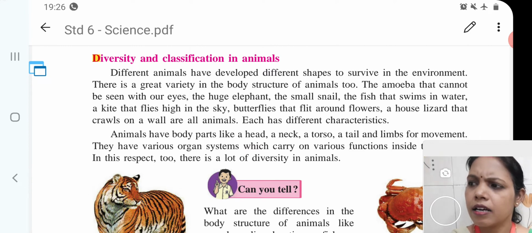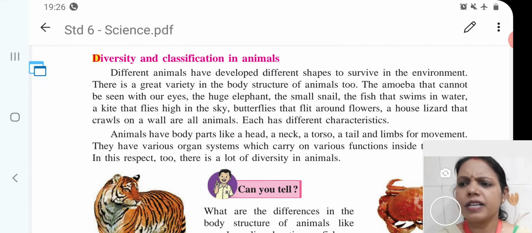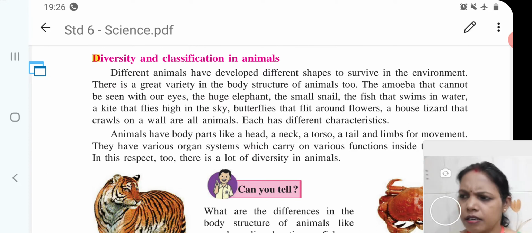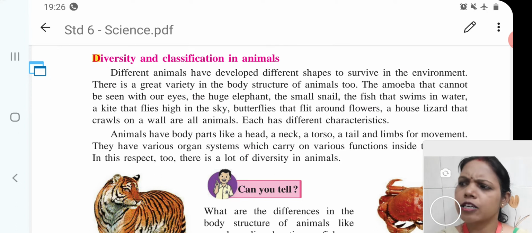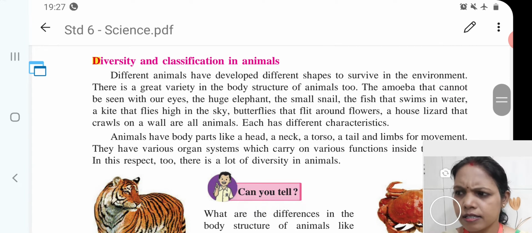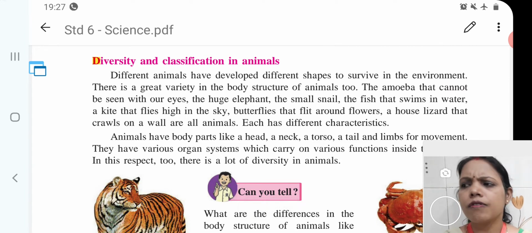The amoeba that cannot be seen with our eyes, the huge elephant, the small snail, the fish that swims in water, the kite that flies high in the sky, butterflies that flit around flowers, a house lizard that crawls on a wall are all animals.